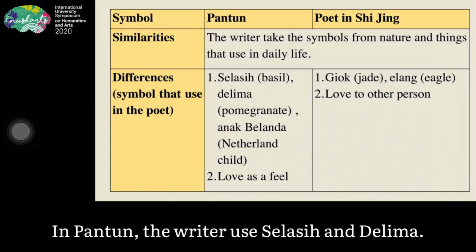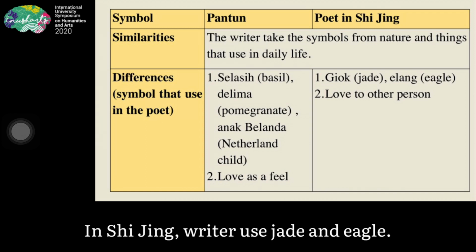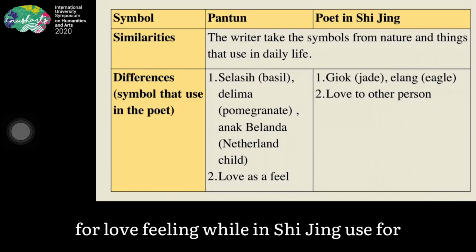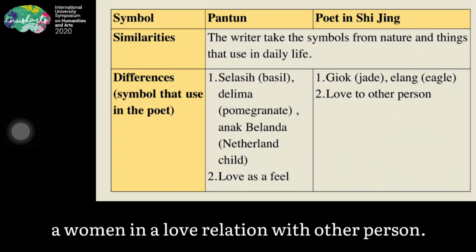In Pantun, the writer used slasih and delima. In Shi Jing, the writer used jade and eagle. Besides that, symbols in Pantun are usually used for love feelings, while in Shi Jing they are used for a woman in a love relation with another person.